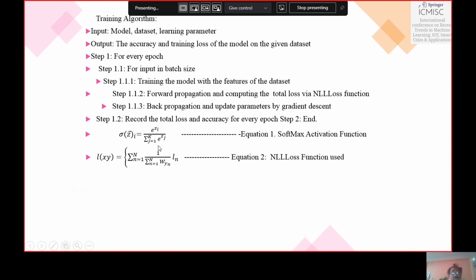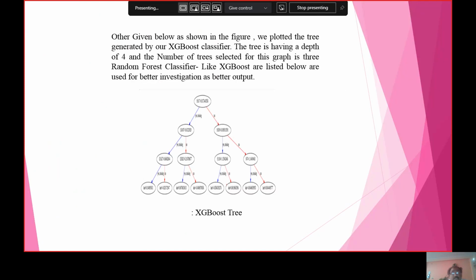So we can use this equation, softmax activation function and NLL loss function. By this equation we calculate the NLL loss function in the total operation. When we implement the XGBoost classifier, we can get the XGBoost tree as you are seeing on the screen. The XGBoost trees are listed below, which is used for better investigation and a better output.